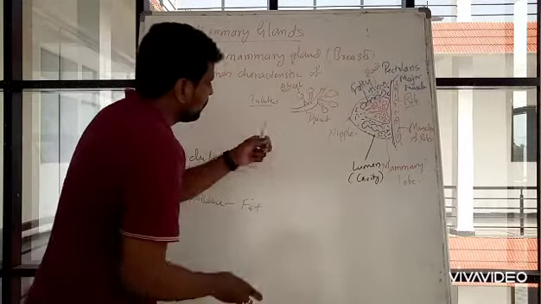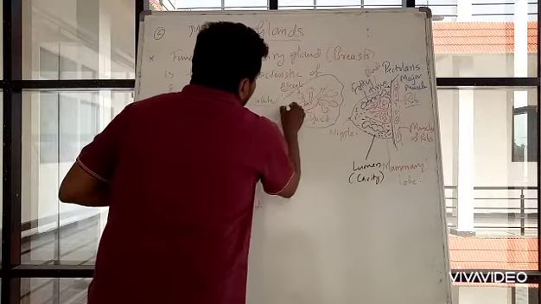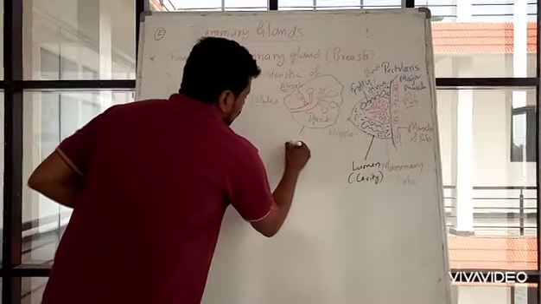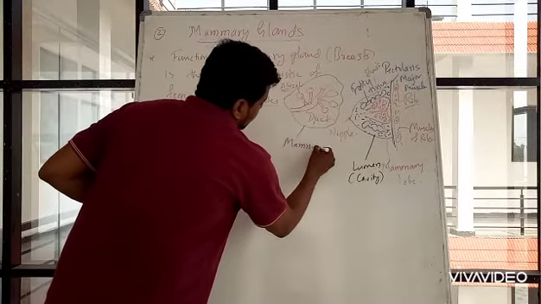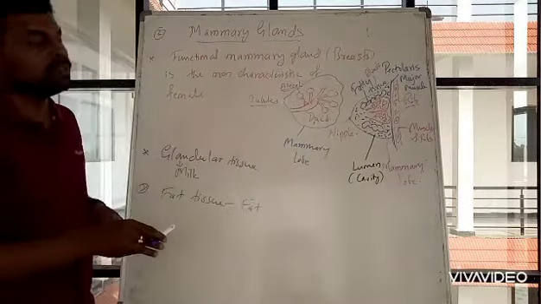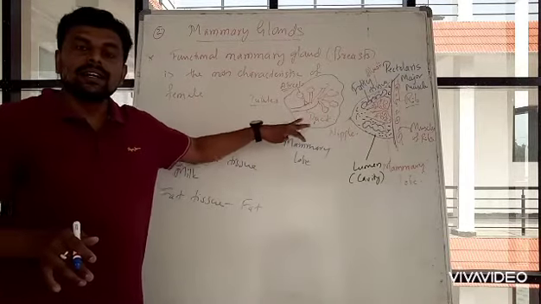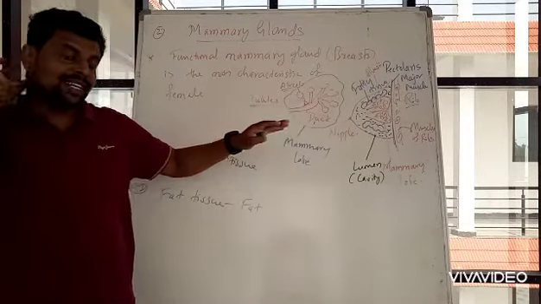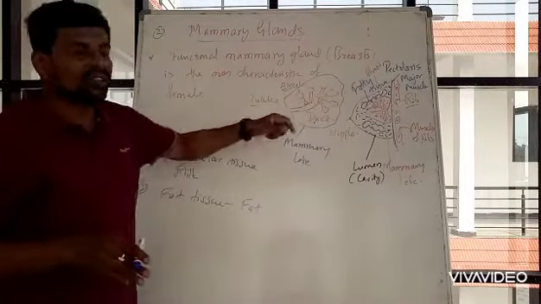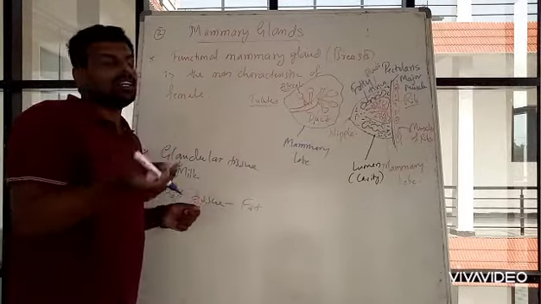These alveoli are enclosed within the lobe or pouch-like structure, right? So this is a mammary lobe. In a breast you will generally find around 15 to 20 mammary lobes. Inside the mammary lobes you will find alveoli, and these alveoli are the main regions which secrete milk.